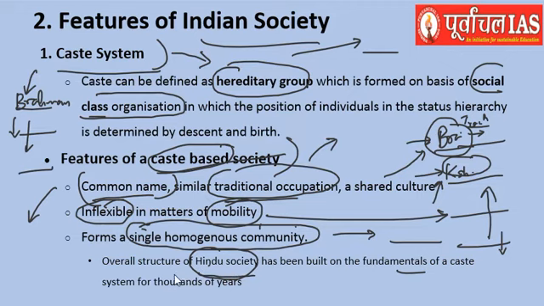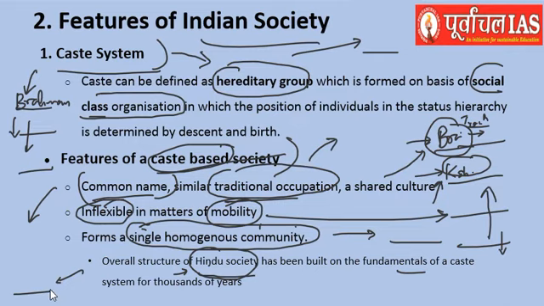Okay, so this was very much related to Hindu society. Of course, as we go through this session and see the changes that have been brought in Indian society, we will talk about changes that have come about in the caste system, and we can say that Hindu society had the caste system, but various other religions have also adopted it.